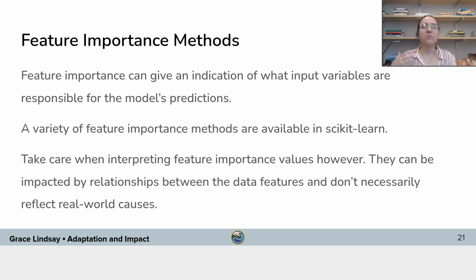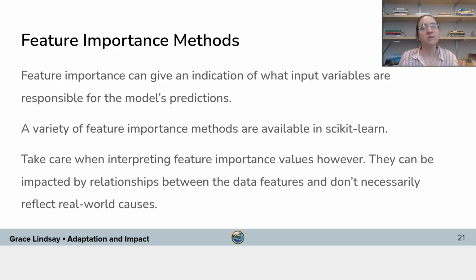So for example, you might see in the feature importance methods on the dengue fever data set that maybe precipitation is a really important thing that the model uses to predict dengue fever cases. Maybe that's something that's important to the model. That doesn't necessarily mean that knowing precipitation in the real world is going to tell you about dengue fever cases.